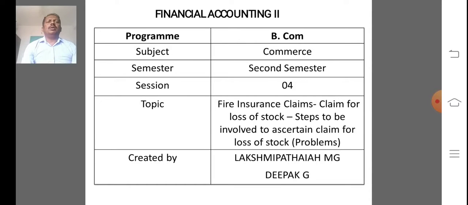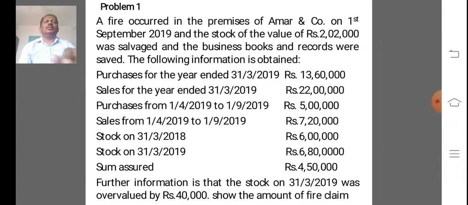So what is average class? Average class refers to the class included in an insurance agreement for the purpose of discovering underinsurance of stock or any other assets.